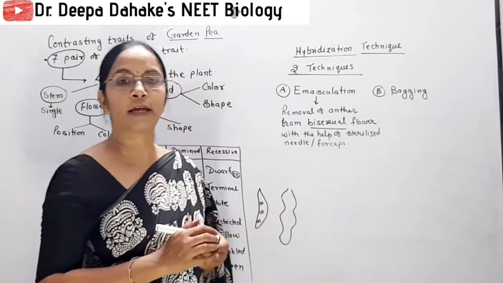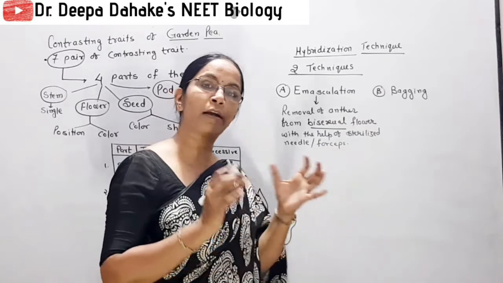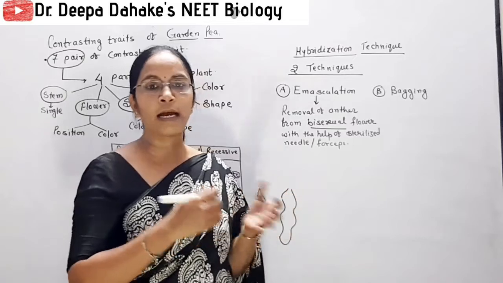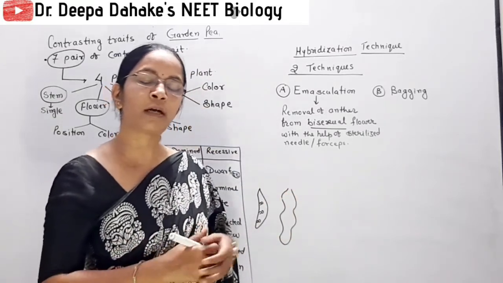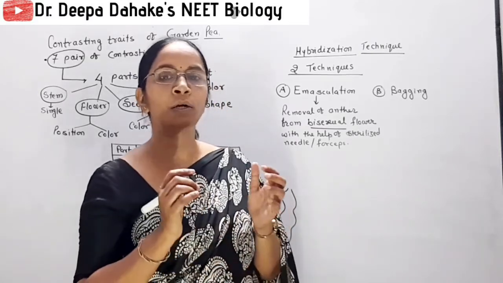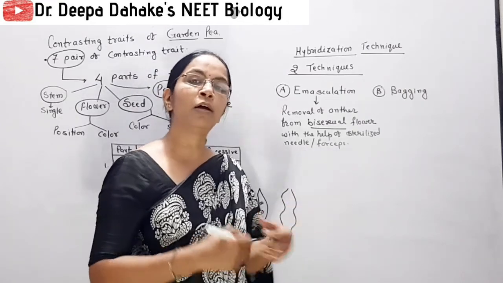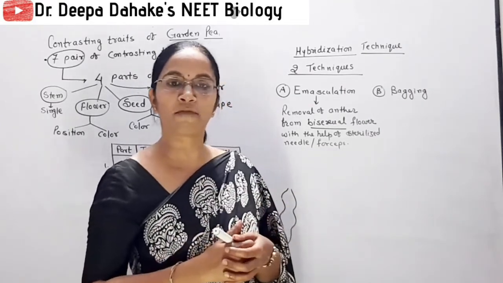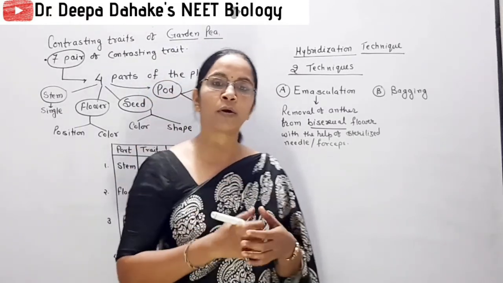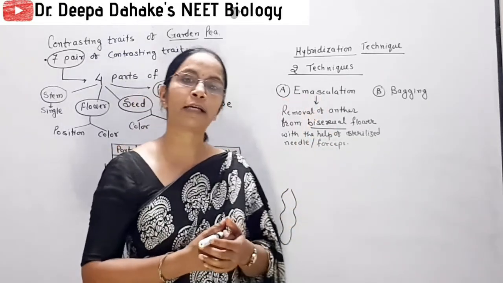Most important thing, keep in mind in what kind of flower emasculation is done. Unisexual flower is never emasculated, because in unisexual flowers the male and female flowers differ from each other, and normally unisexual flowers always undergo cross pollination. But when the flower is bisexual, we want to avoid self pollination and go for cross hybridization. Then only in bisexual flower we apply this method. That method is called emasculation.